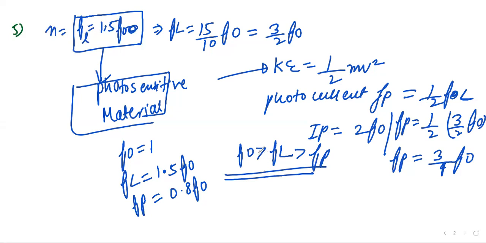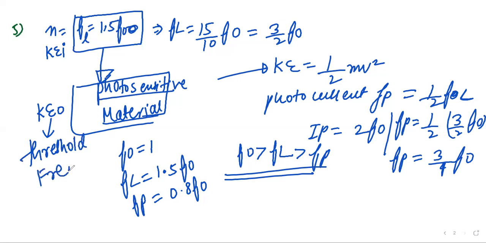Have you understood this one? No, sir. Okay, I am finding the relation between these. Suppose this frequency of light is striking on this photoelectric material. This will be the initial kinetic energy, right? And this will be the work function of this material. This is called the threshold frequency, right?